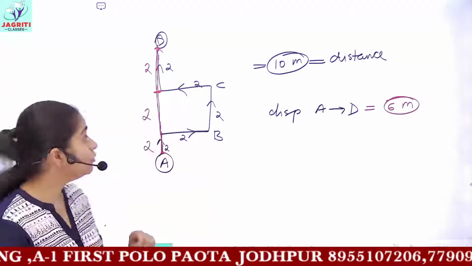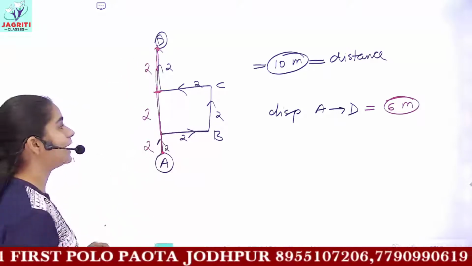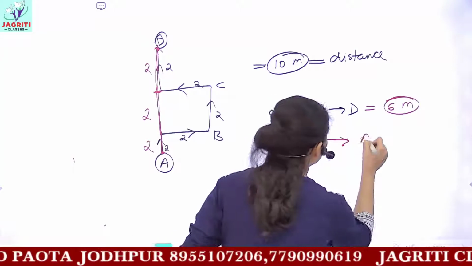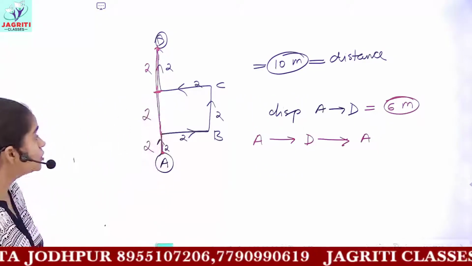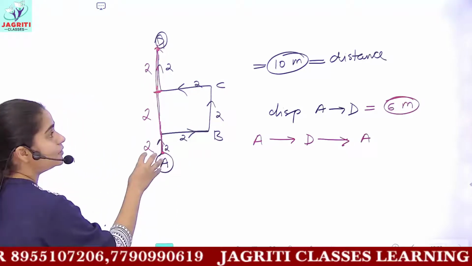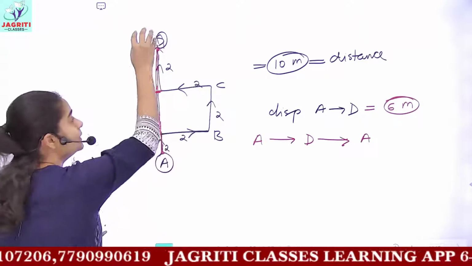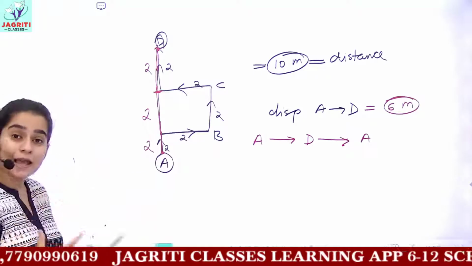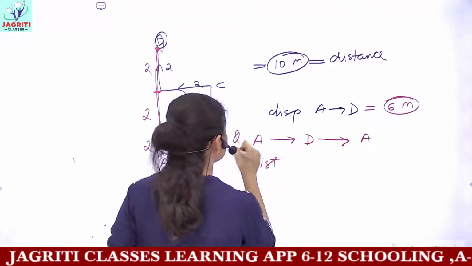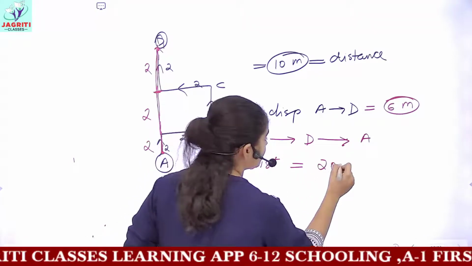Okay, and if I say that the object traveled from point A to D and then again to A, now what is the distance? The object traveled from A to D and then came back to A. So the distance in going up was 10, then coming down it also had to move 10 meters. So the total distance in this case would be 20 meters.